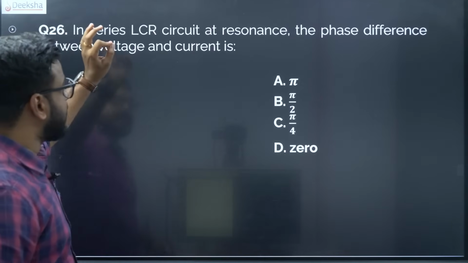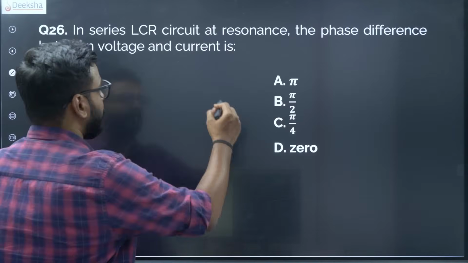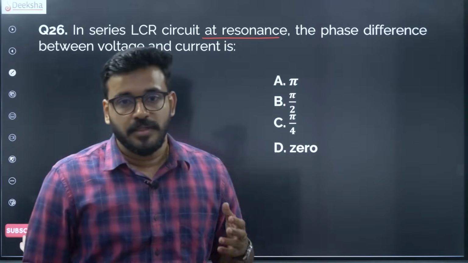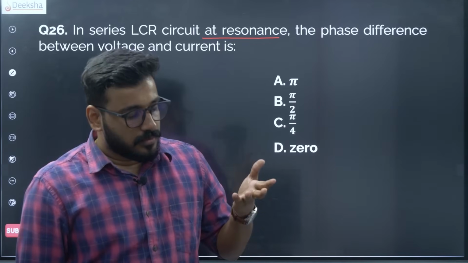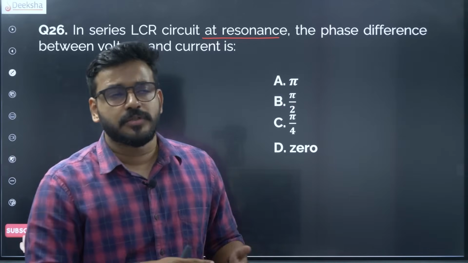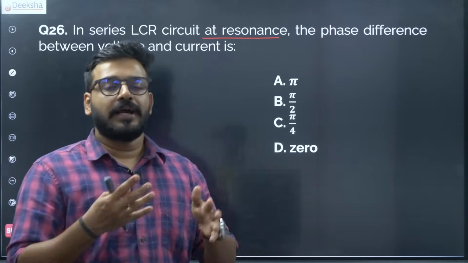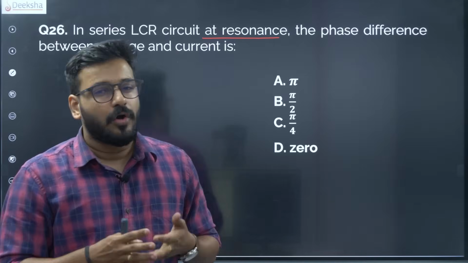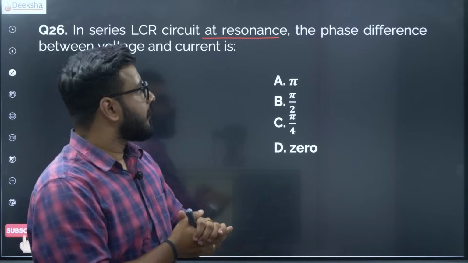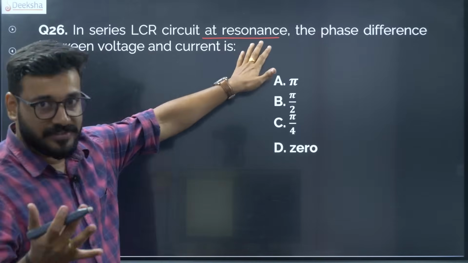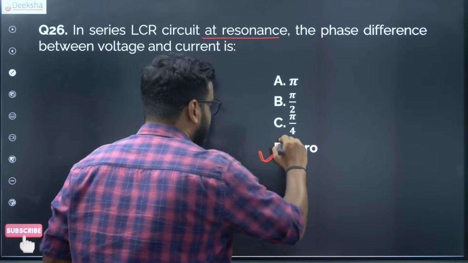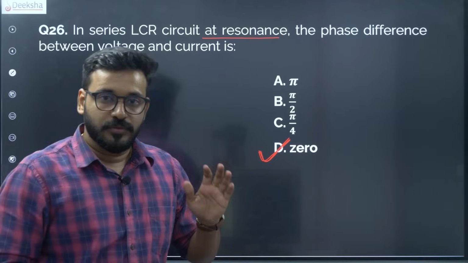The next question is, in a series LCR circuit at resonance, it's the biggest clue you can have. At resonance, the phase difference between the voltage and the current is, come on here. We have talked about this. You can have a mathematical treatment where you take tan phi equal to XL minus XC by R, where they both are equal, so the phase angle phi is 0. Whenever it is in resonance, the phase difference is 0. It's a very simple, straightforward answer. So the answer is 0.